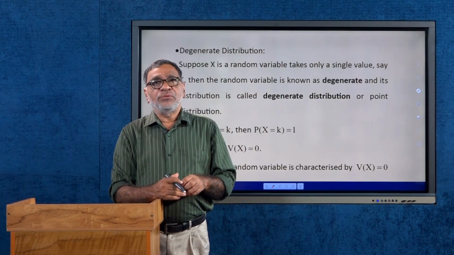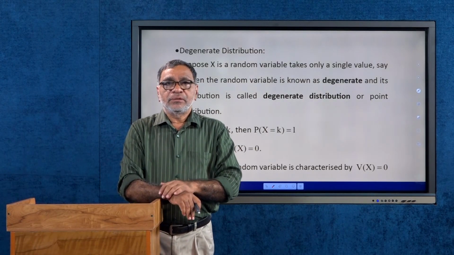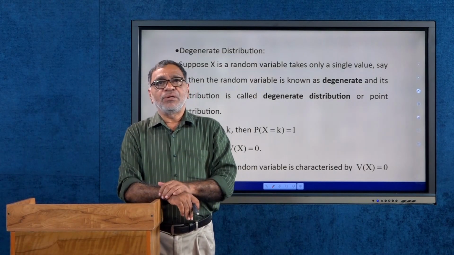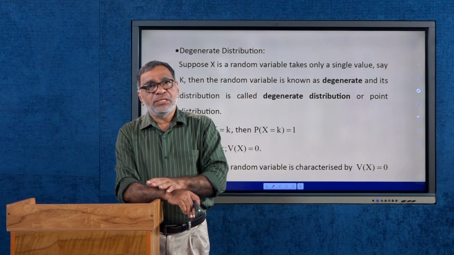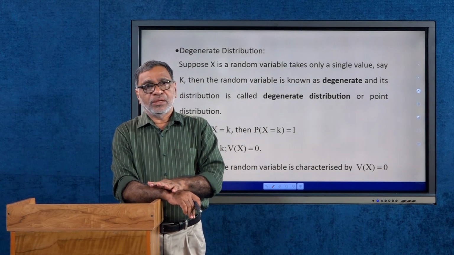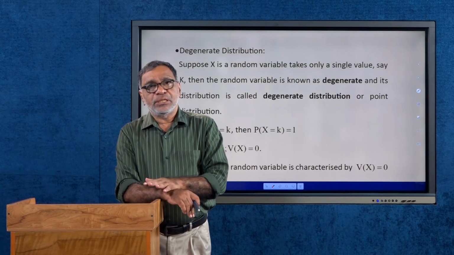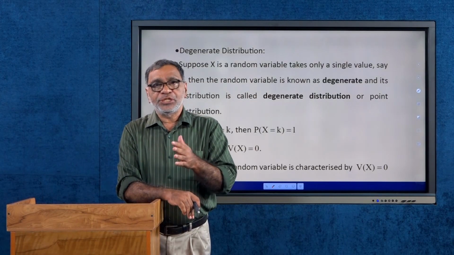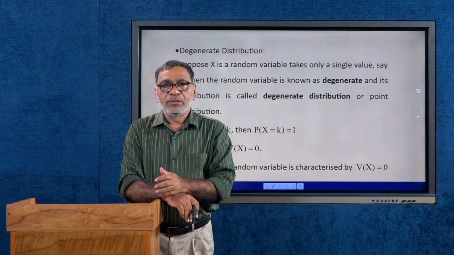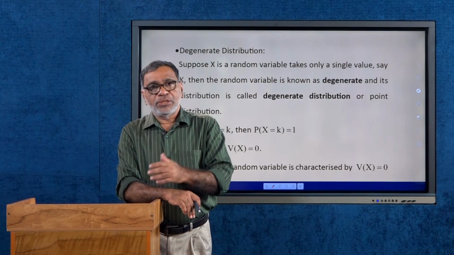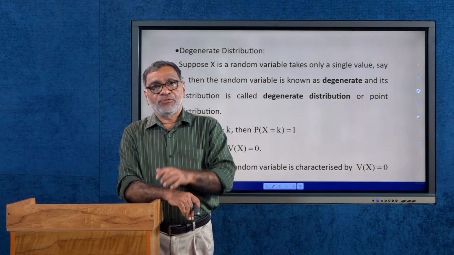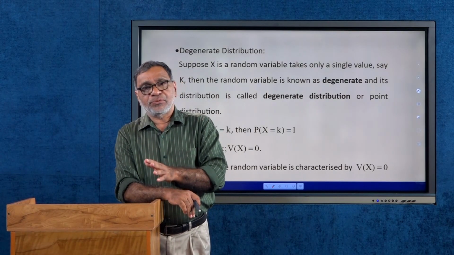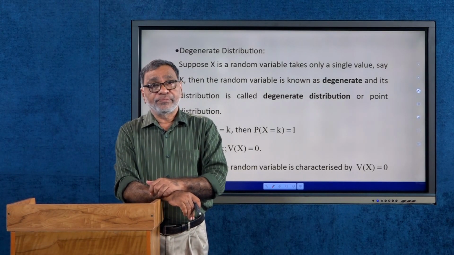Here we are defining a very simple example of a distribution that is known as degenerate distribution. What do you mean by degenerate distribution? As we mentioned, a random variable is defined over the sample space, and it is a function defined on the sample space taking real values.